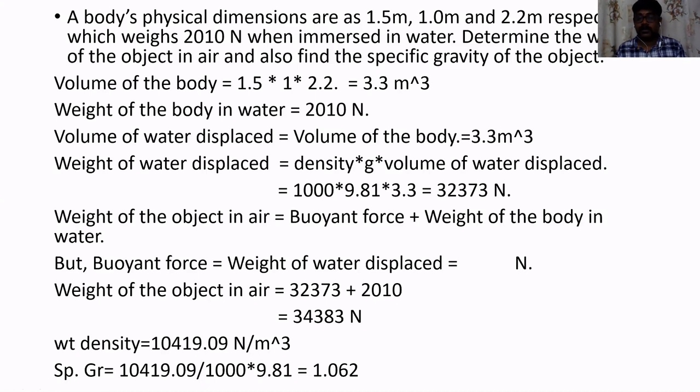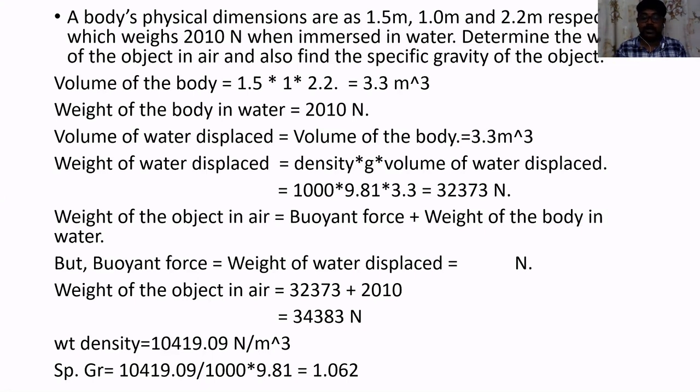So we know that the density of water is 1000 kg per meter cube. So how to find out the weight density? Weight density of water is equal to 1000 into 9.81. Obviously, we have already determined in the previous step the weight density of the object is 10419.09 Newton per meter cube, and at the same time we know that the weight density of water is 1000 into 9.81.